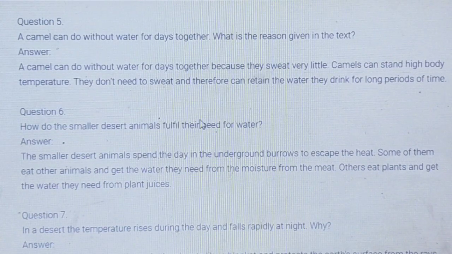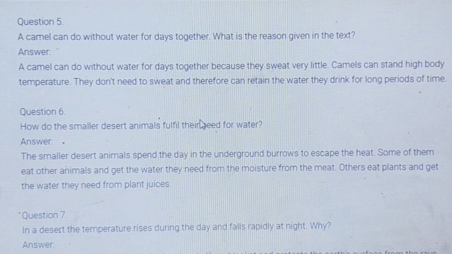A camel can do without water for days together. What is the reason? A camel can do without water for days together because they sweat very little. Camels can stand high body temperature. They don't need to sweat and therefore they can retain water they drink for long periods of time.